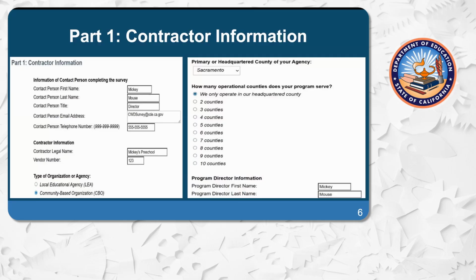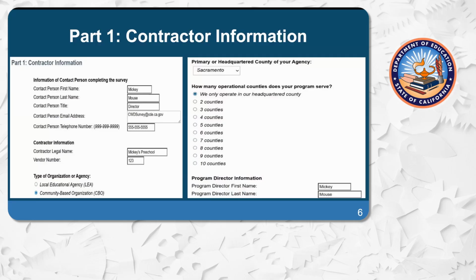The type of organization is determined by the contract holder. A community-based organization is any program that is not a publicly funded local educational agency, or LEA. This includes not-for-profit community programs, private preschools, Head Starts, etc. You will see this question regarding how many counties your program serves.